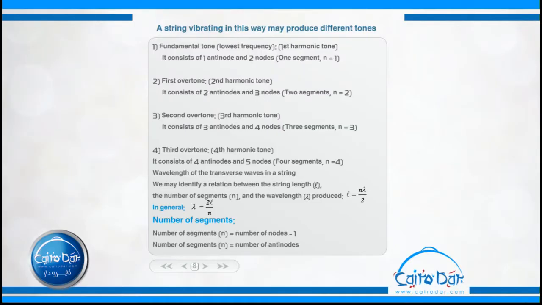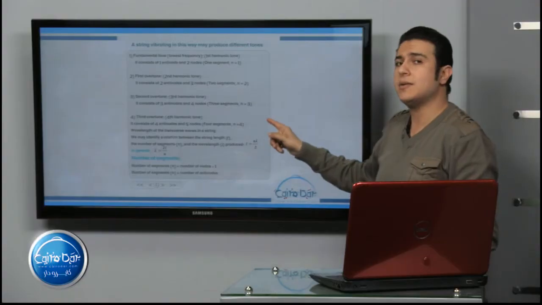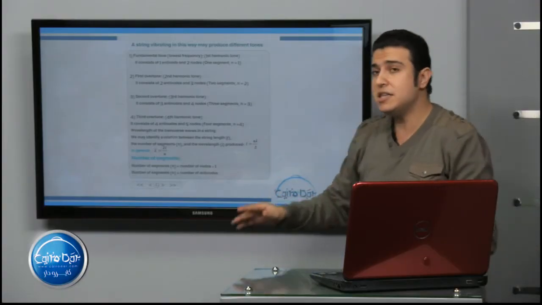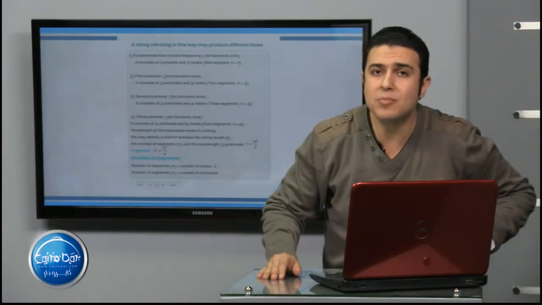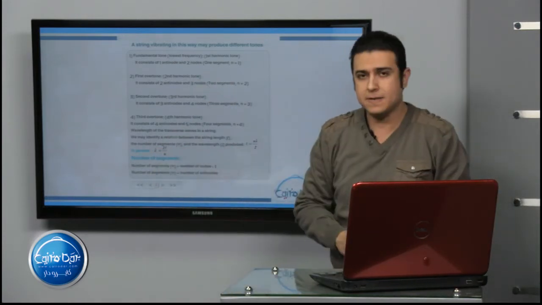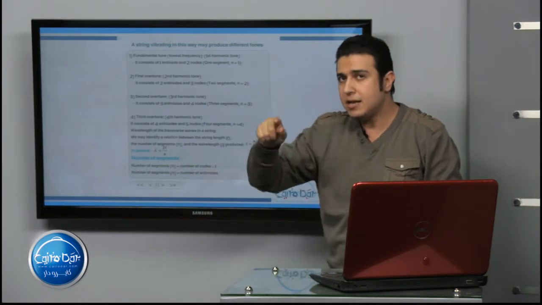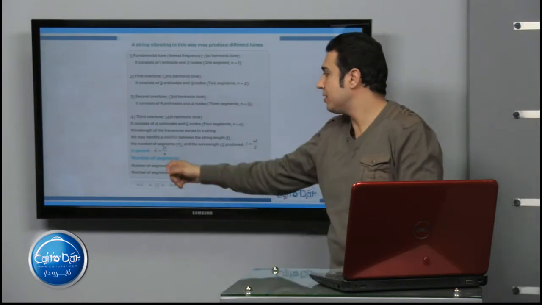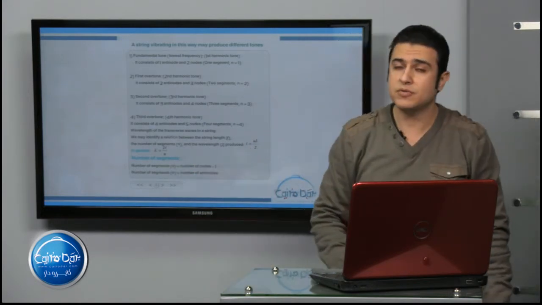To calculate the length of the string, L equals n times lambda over 2. In general, lambda equals 2L divided by n, where L is the length of the string and n is the number of segments.